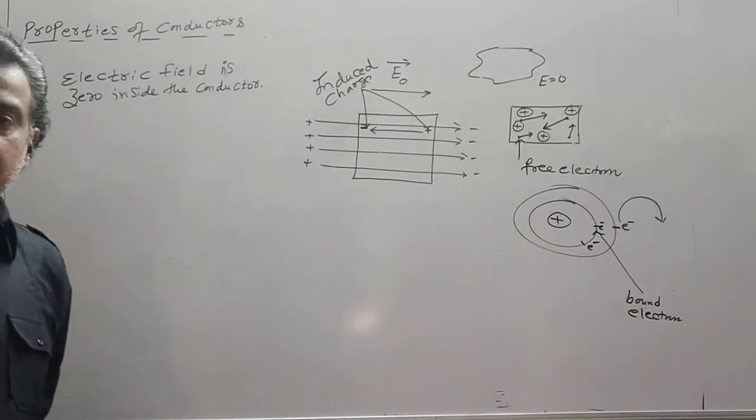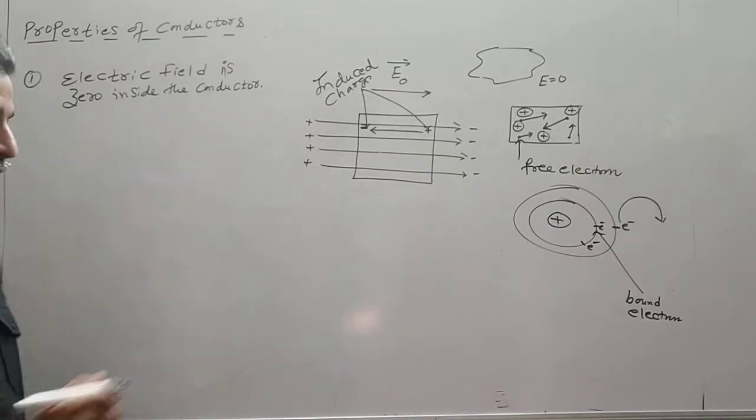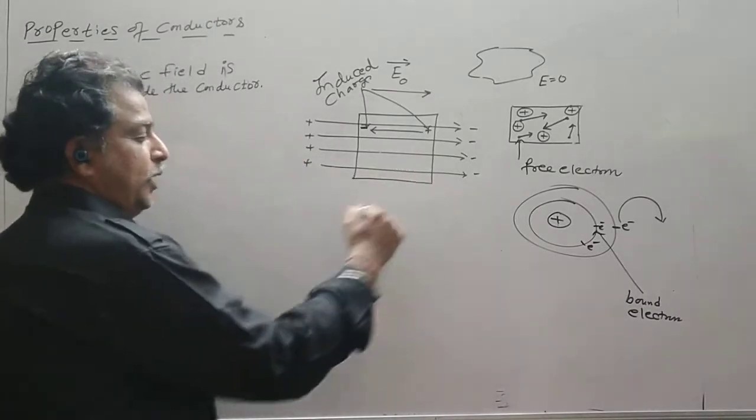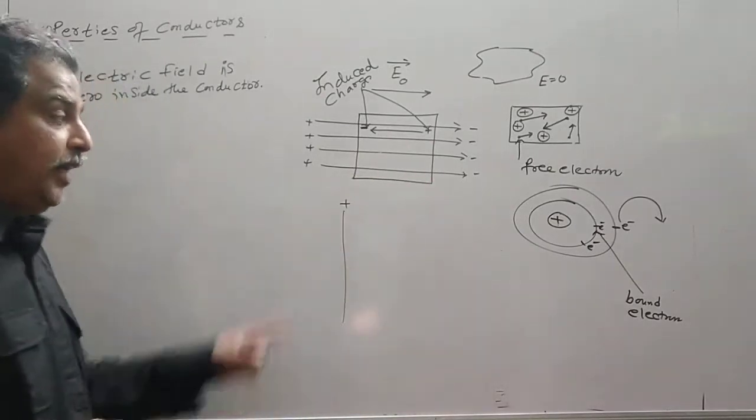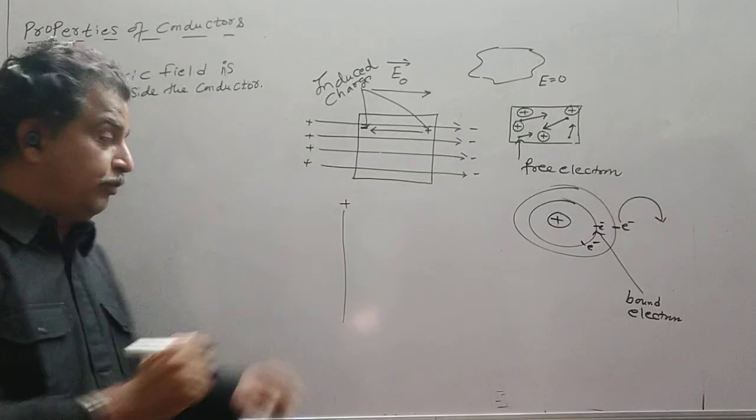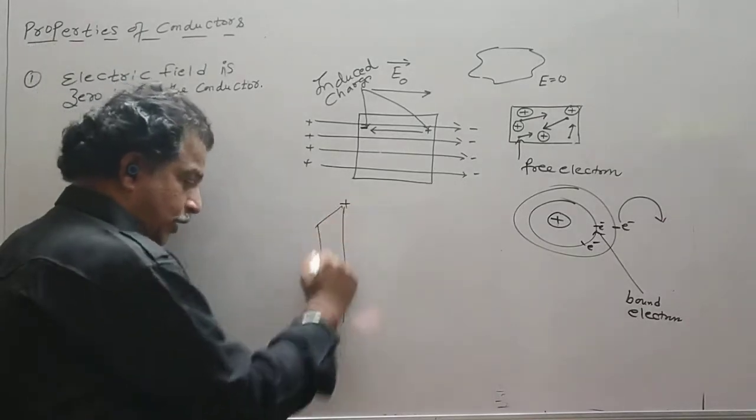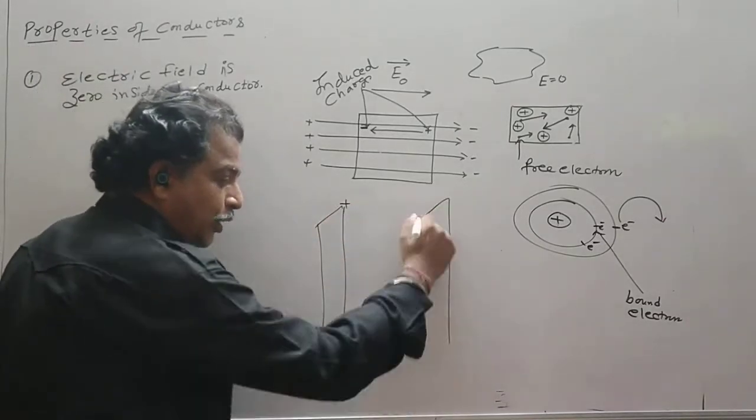It is like charging by induction. So one plate, instead I have to create a uniform field. So one plate is positively charged. Which plate? We are talking about the application of the Gauss law. This is one positive plate and this is one negative plate.